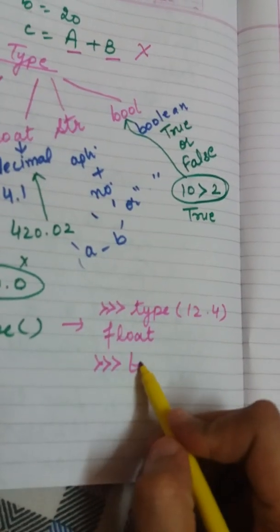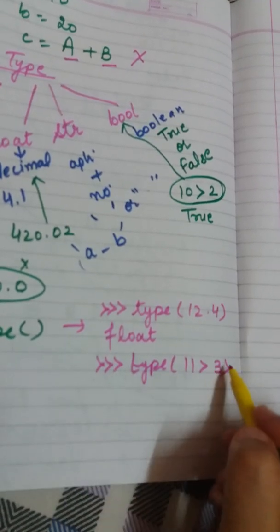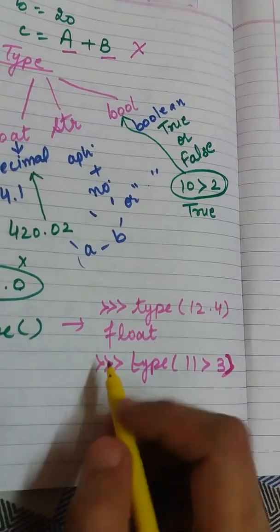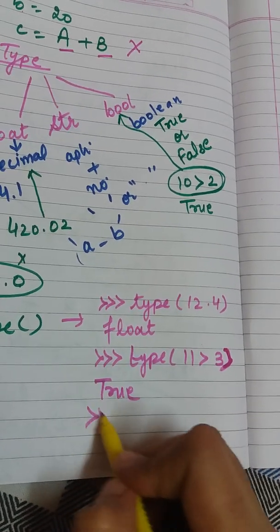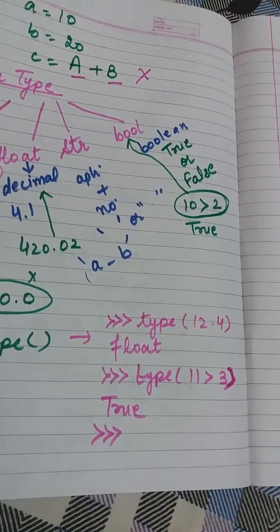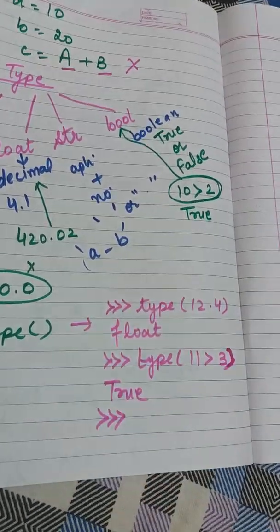Suppose I am writing type of 11 greater than 3, sorry, the simple bracket. Now the answer will be bool, and a new Python prompt is going to appear. So this was about your type function.